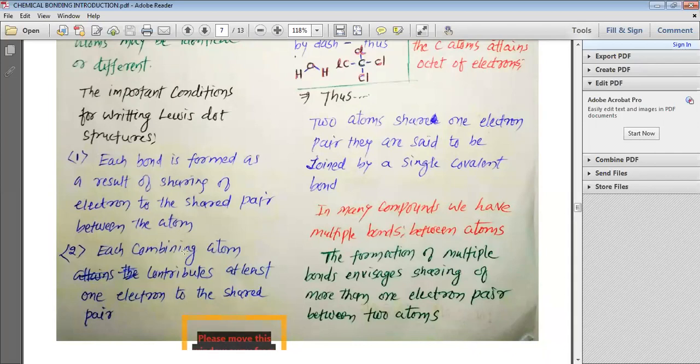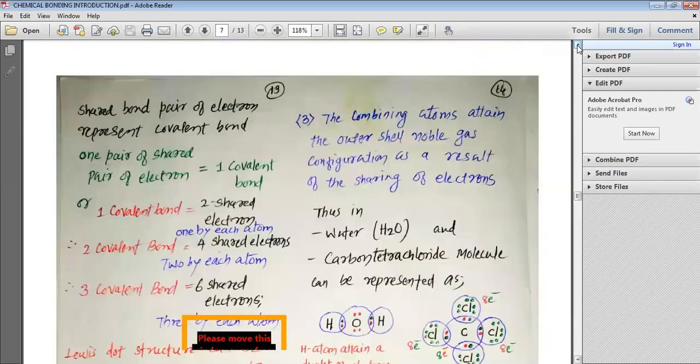Each combining atom contributes at least one electron to the shared pair. Remember, my dear students, that this rule says that for making a bond, each atom has to share an electron.